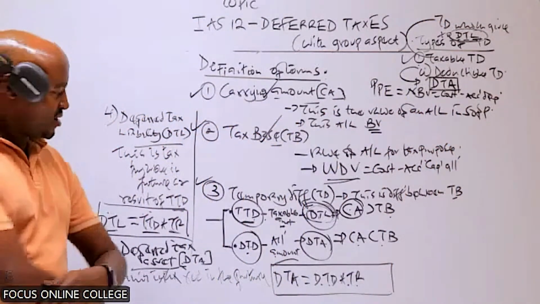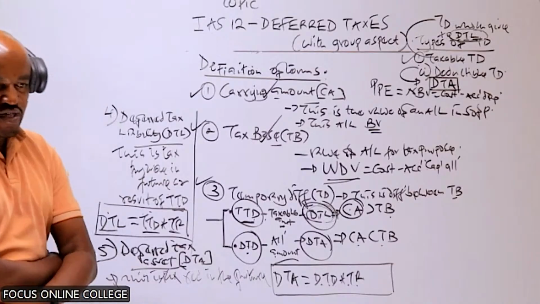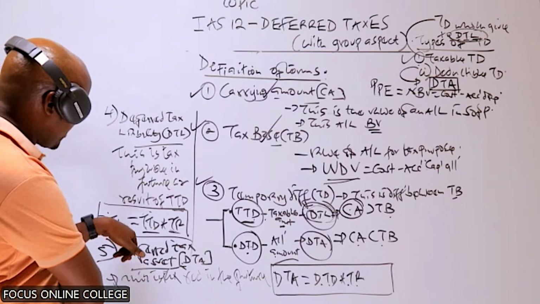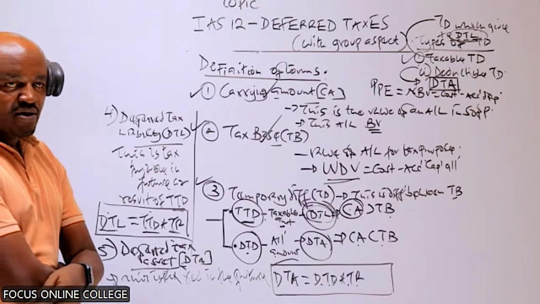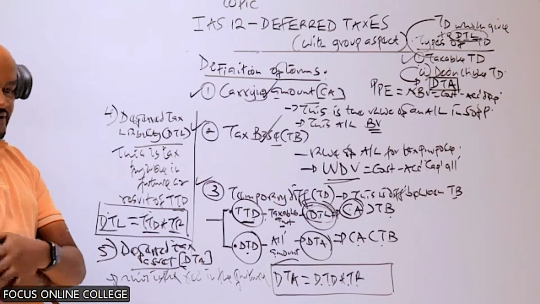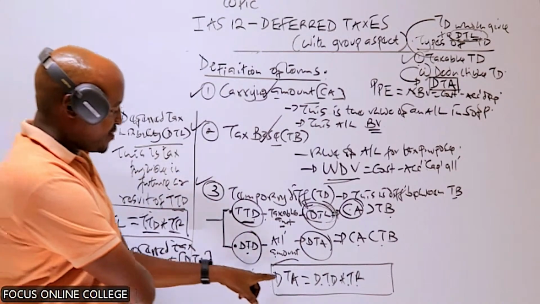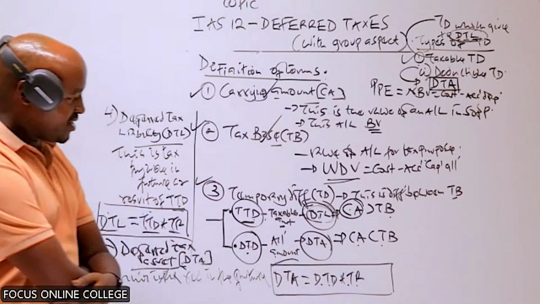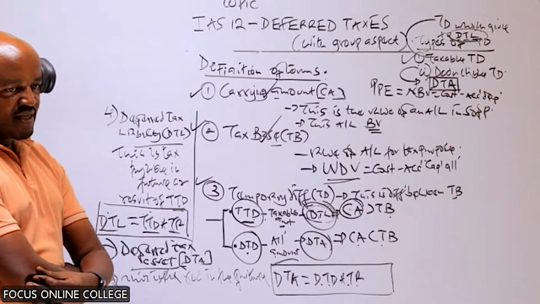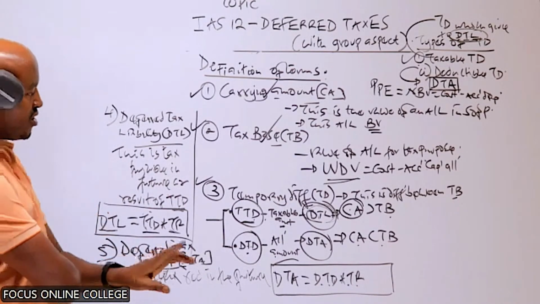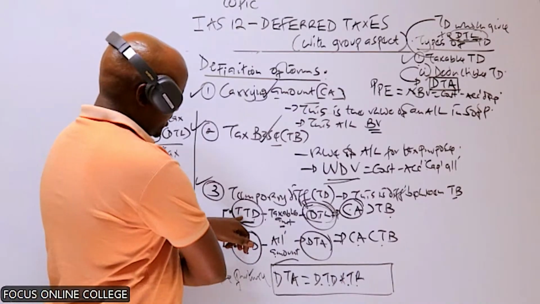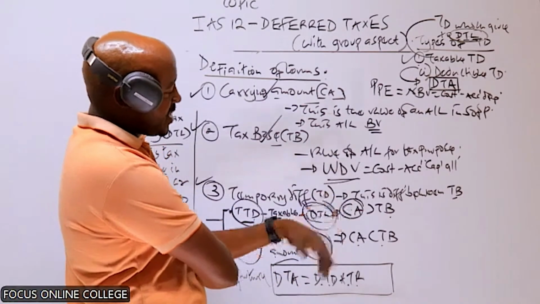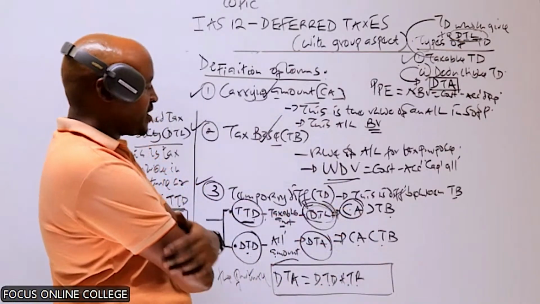Those formulas are very important because moving forward, you need to remember them. How do we compute the deferred tax liability? We take the taxable temporary difference times the tax rate. How do we compute the deferred tax asset? We take the deductible temporary difference times the tax rate. You also need to recall that a taxable temporary difference arises whereby the carrying amount of either an asset or liability is more than the tax base.